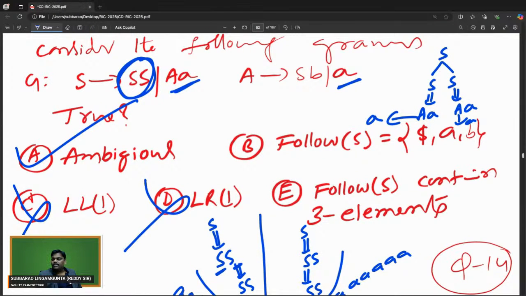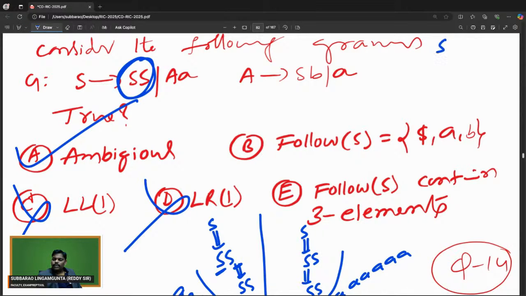For 6 years, there is a problem. For 2 years, no problem, only one tree possible. 4 years also no problem, only one tree possible. But for 6 years, more than one tree is possible. Tarun, please let me know if you have doubt.